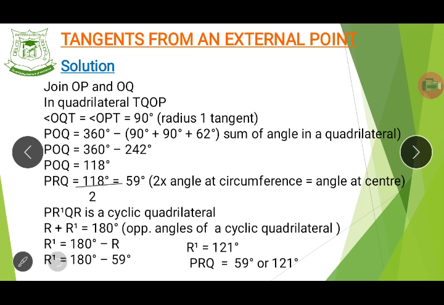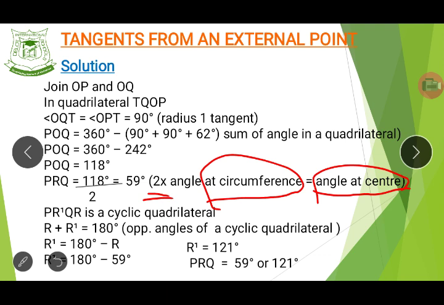Good. So now there is another theorem that says that the angle formed at the circumference, when you multiply it by 2, gives you the angle at the center. Or you can say that the angle at the center is 2 times the angle formed at the circumference.